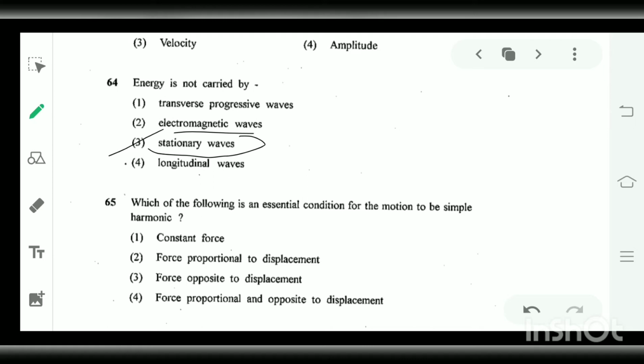Next question is, which of the following is an essential condition for motion to be simple harmonic? The most essential condition for simple harmonic motion is that the force is directly proportional to the displacement of an object from its mean position, and is directed towards the mean position.